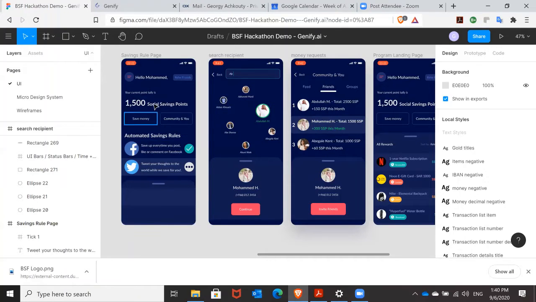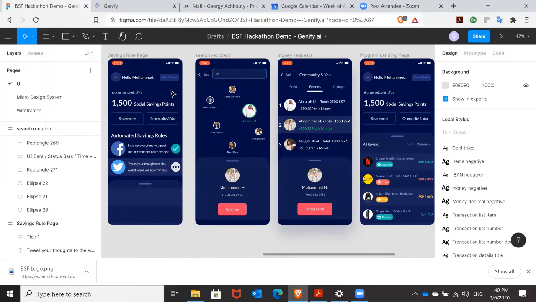So as you can see here on the landing page, we see that Muhammad has saved a bit of money, and from this money, he earned a few social savings points, so in that case, 1,500. And he has set an automated savings rule whereby every activity that he performs on Facebook helps him save a bit of money and then earn additional points here on the side. And he can do that with other platforms such as Twitter, for example. In addition, the referring friends option can allow him to add some individuals into his own network and then earn additional points. And of course, he can compare his performances in terms of savings and in terms of earning those social savings points via the community and new view.